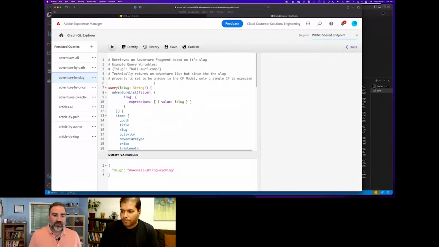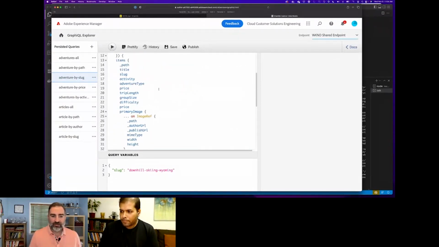So we're going to update the adventure by slug query to add in the adventure lead. You'll notice this doesn't have that in it. And then we're going to create a new query that allows us to retrieve the adventures filtered by the author. And then we're going to use that for a new view we've created that lets us click on the author's name from the adventure and see the adventures that they're leading.